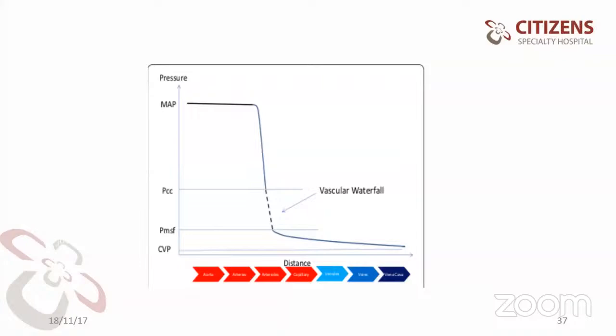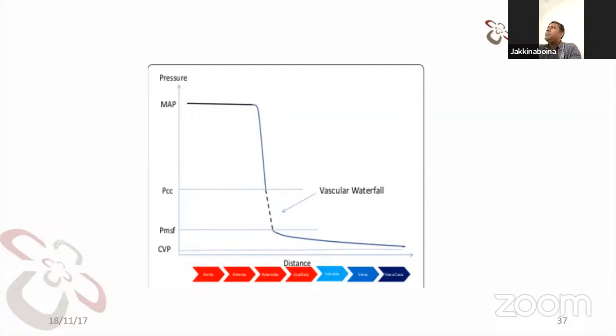Thank you, sir. Varalakshmi wants to talk something. Varalakshmi? Yeah, please. Sir, I wanted to ask about post-clipping, post-coiling pressure targets in SAH, subarachnoid hemorrhage. Post clipping. అది కష్టమే మేడం.